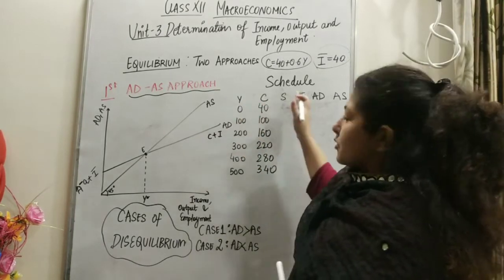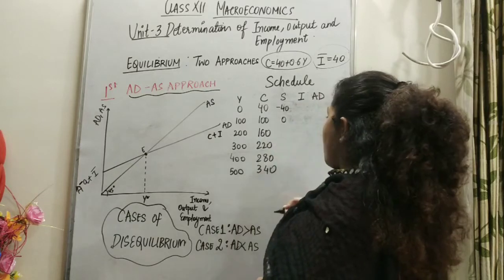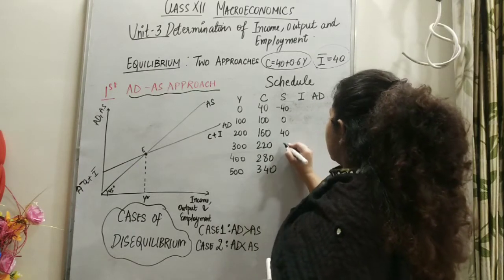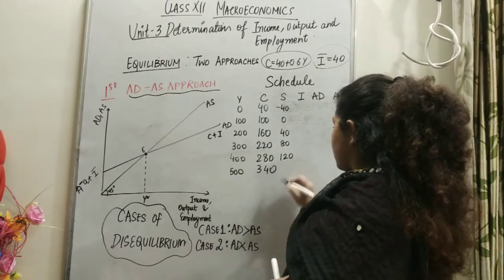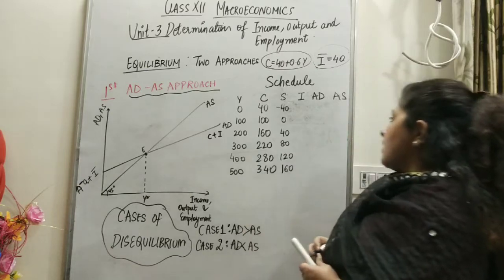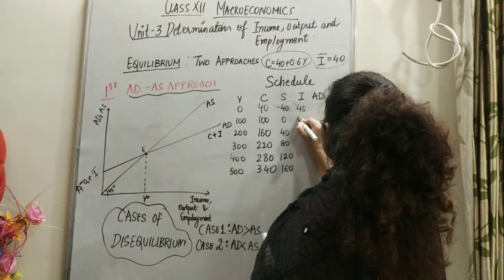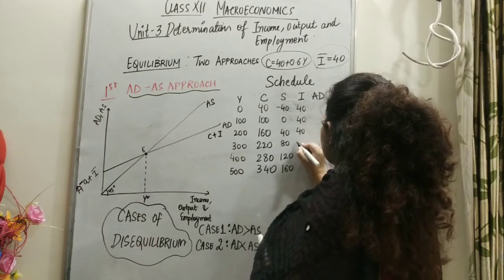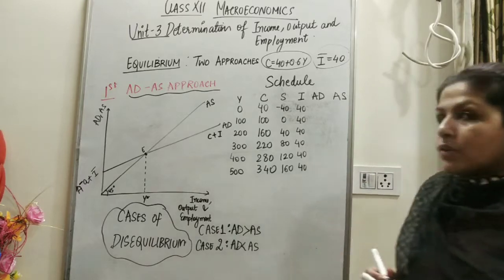Subtract consumption from income, and you will get savings. So minus 40, 0, 40, 80, 120, 160. These are the savings. Investment is given to be 40 all over, because we know it is autonomous.